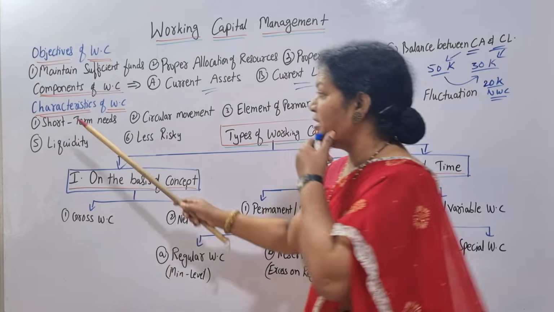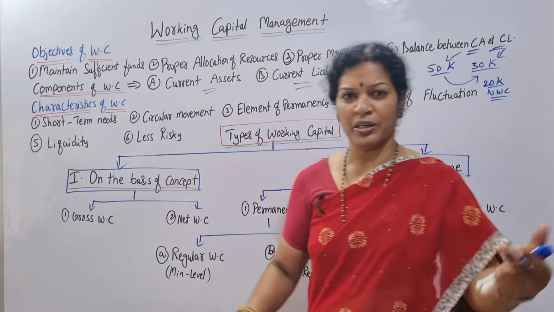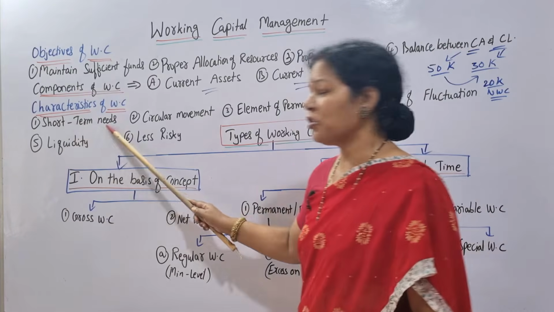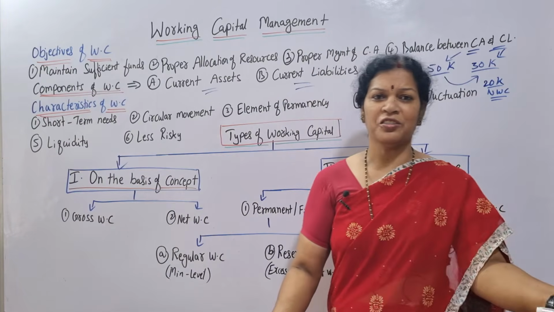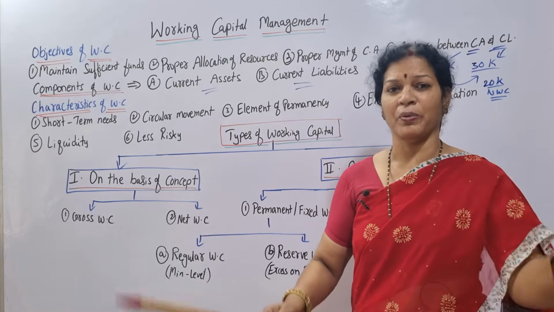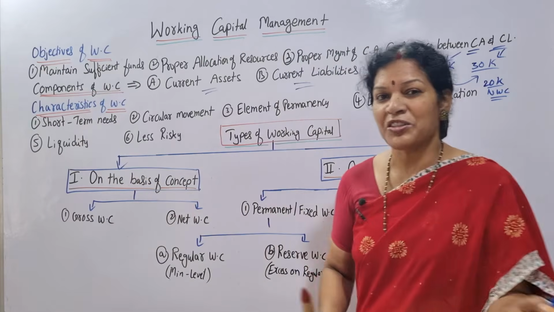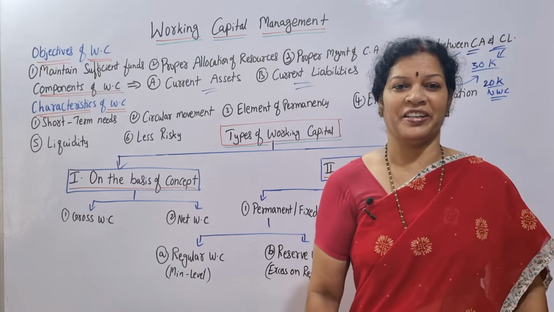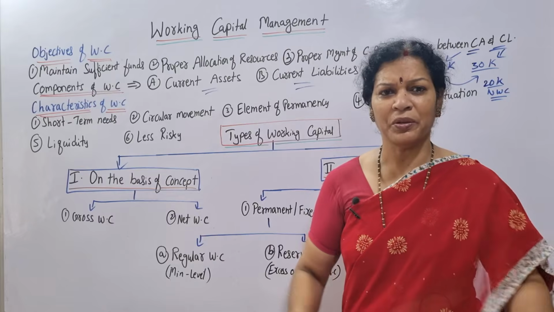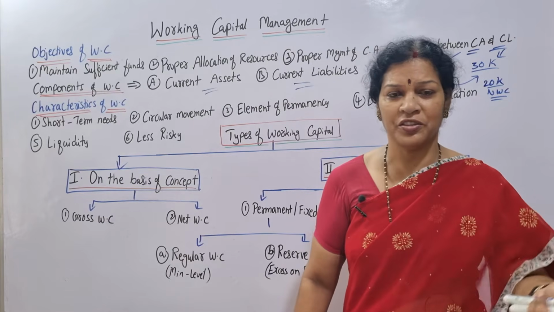Now let's see the characteristics of working capital. What are the main characteristics? I'll go a little bit fast. First thing is short-term needs. Working capital is especially required for day-to-day transactions, so that is why it is always important for short-term needs. I want to pay the workers' wages, I cannot delay it.